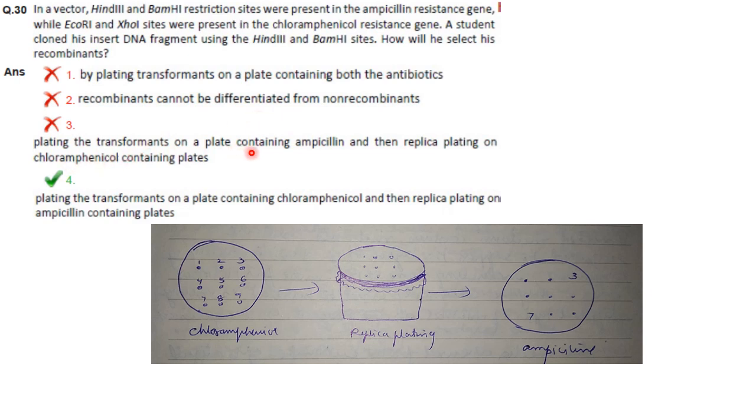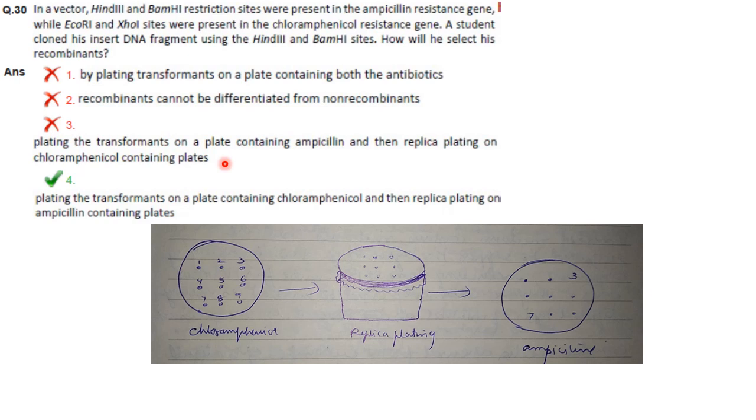Plating the transformants on a plate containing ampicillin and then replica plating on chloramphenicol containing plates. When plated on a plate containing ampicillin, no colonies of recombinants will be formed, as the gene of interest or the insert DNA is present in the ampicillin resistance gene region. So it will not form recombinant colonies.